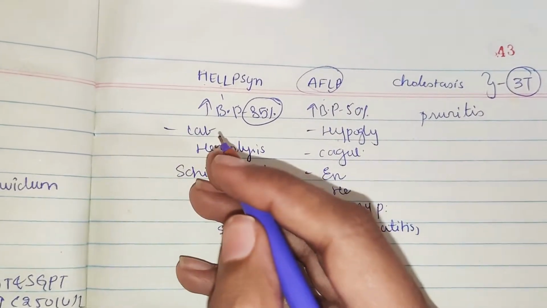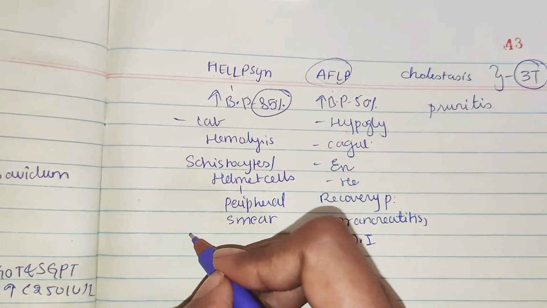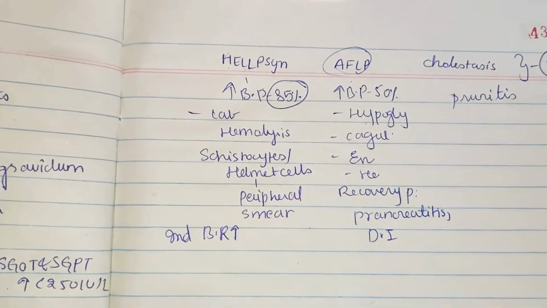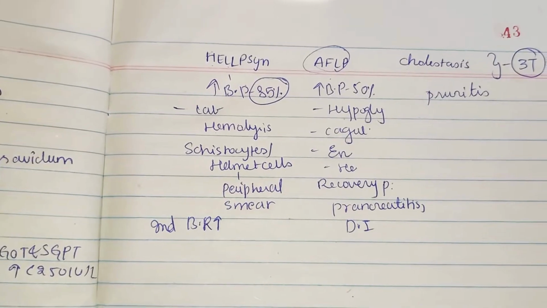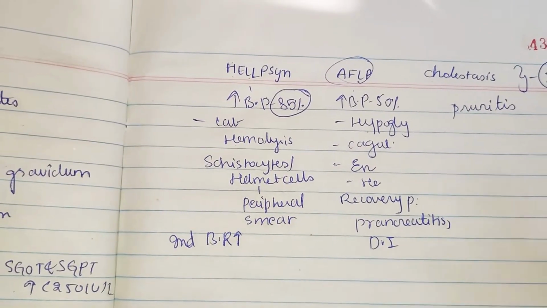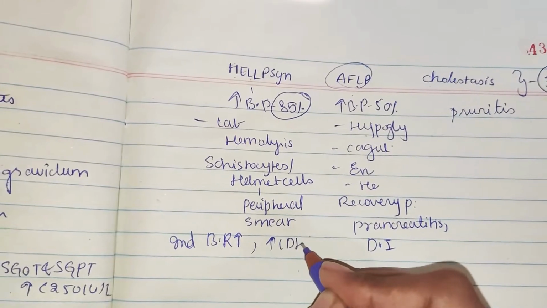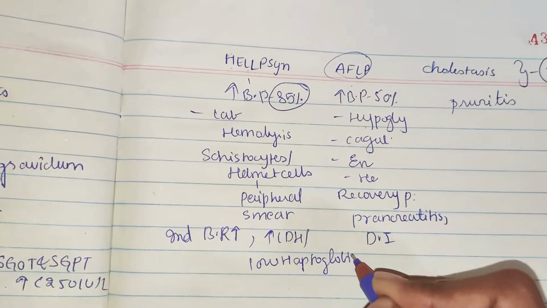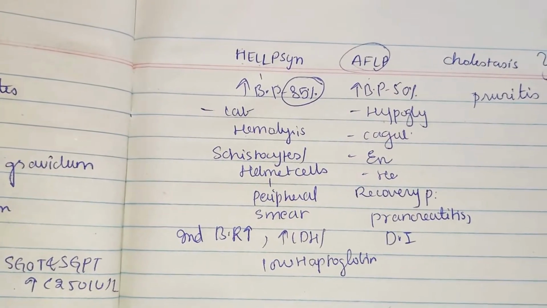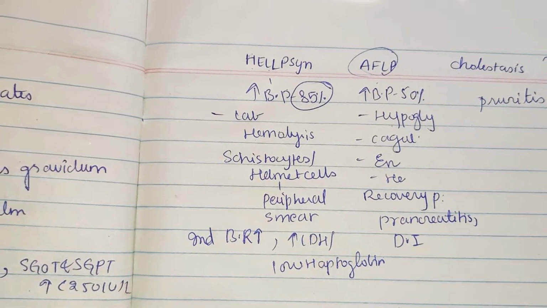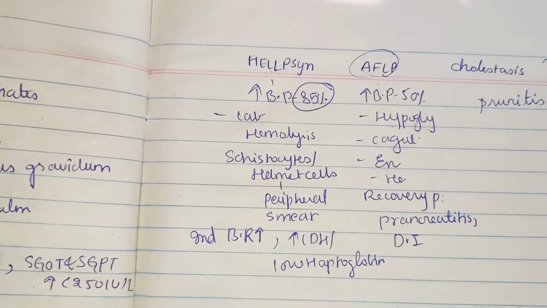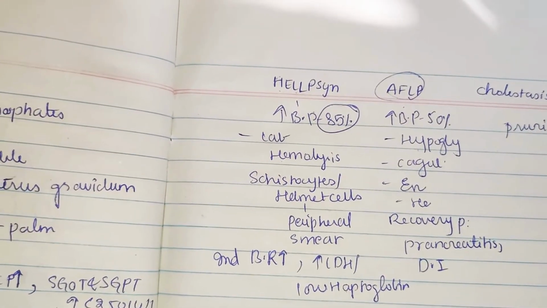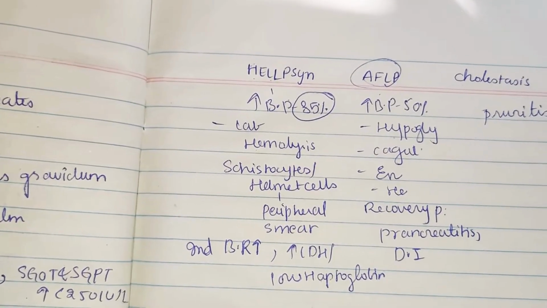And indirect bilirubin is increased. Okay, bilirubin is increased, but indirect, not direct. LDH is also increased, with low haptoglobin levels. So these are the features you see in HELLP syndrome. Any two findings to be present to confirm hemolysis. So any two findings, either schistocytes, or indirect bilirubin, or low haptoglobin level. Among these, if you see any two, it is confirmed that it is hemolysis.